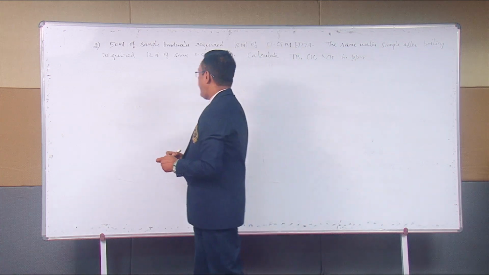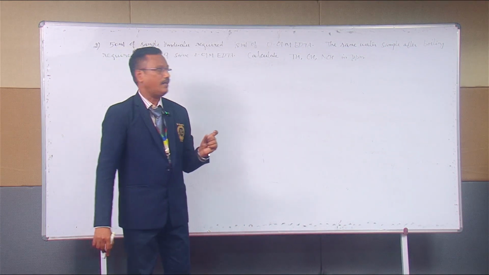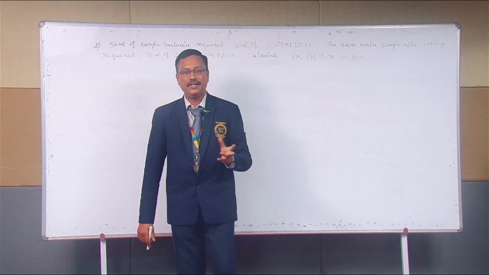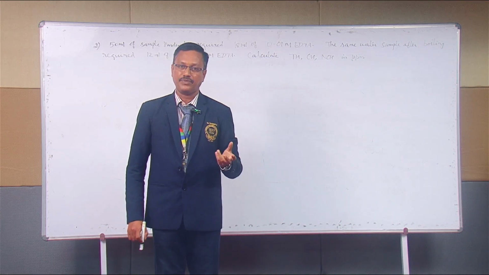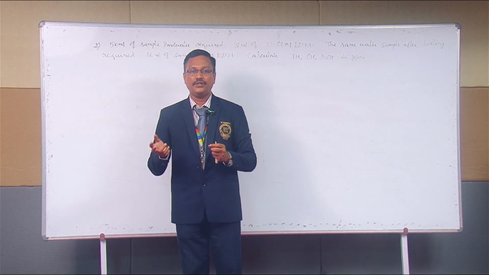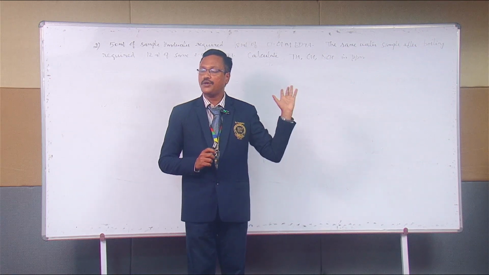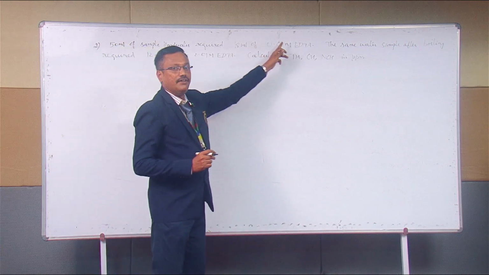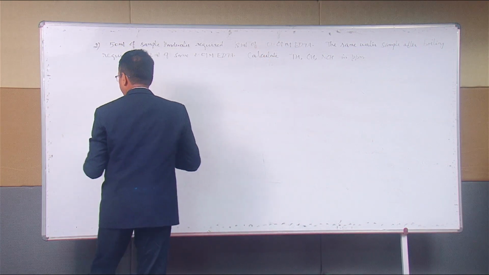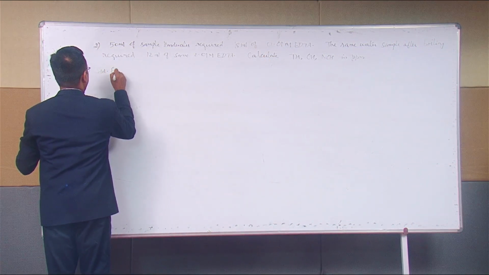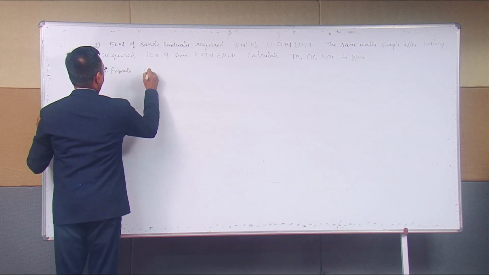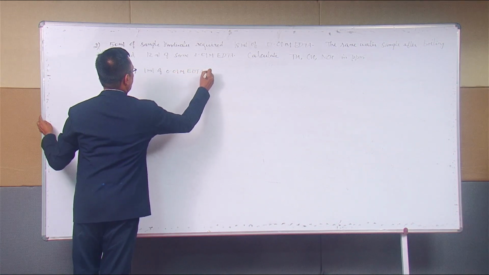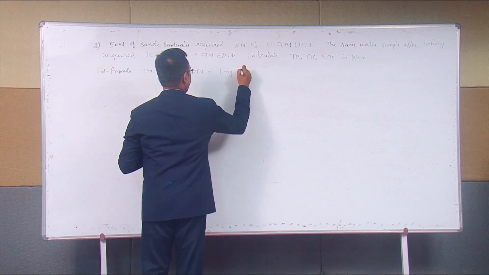The question is calculate TH. What is TH? Total hardness. What is CH? Carbonate hardness. What is NCH? Non-carbonate hardness. The unit also they have mentioned, ppm. Already we know ppm is exactly equivalent to milligram per liter. So here also we are going to adopt the same methodology. Here already they have given the strength of EDTA. What is the standard formula? We have to have the standard formula. Standard formula: 1 ml of 0.01 M EDTA is equal to 1 mg of calcium carbonate.